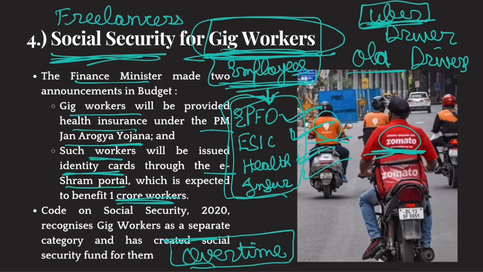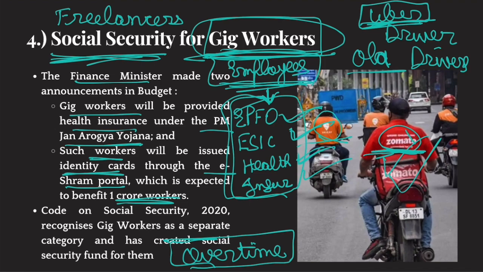The companies have to follow these things and have to provide these benefits: good working conditions, accident insurance, social security benefits. All these benefits are provided to the employees of these companies. The law is very clear. These benefits shall be provided to the employees of these companies. But these companies say that these people are not our employees. They are just service providers. They are just suppliers of service.